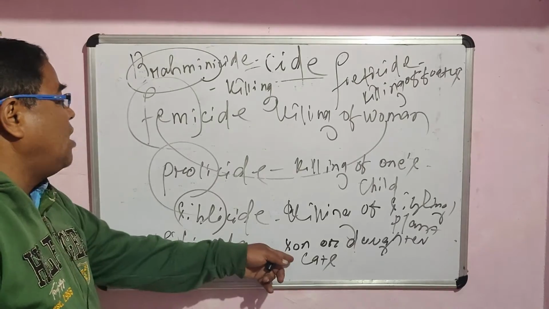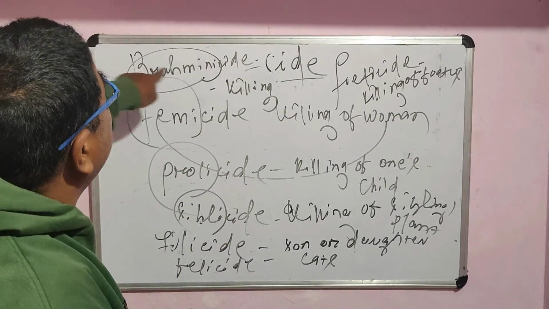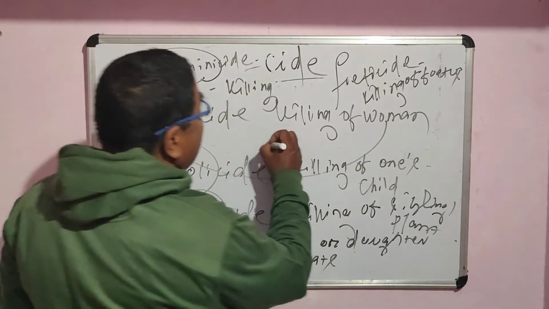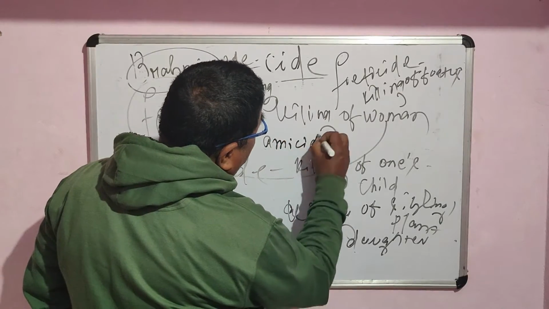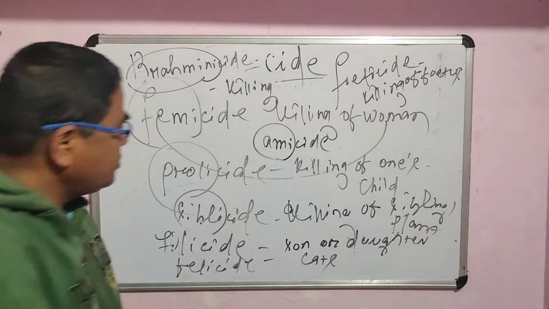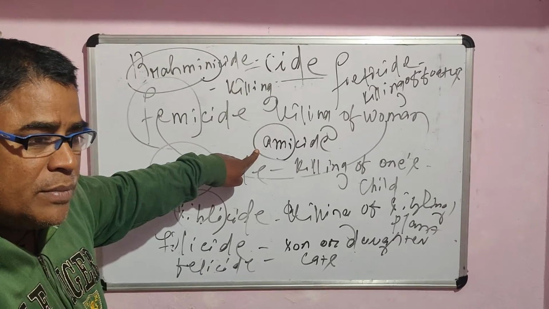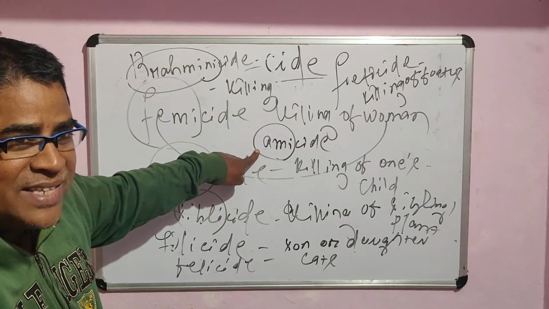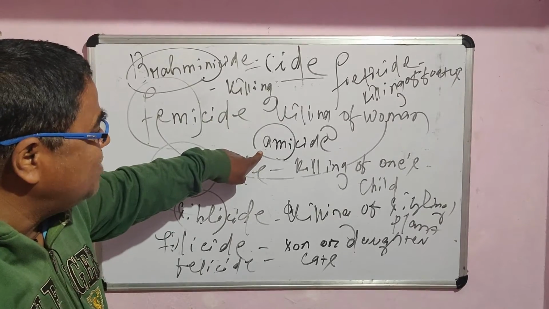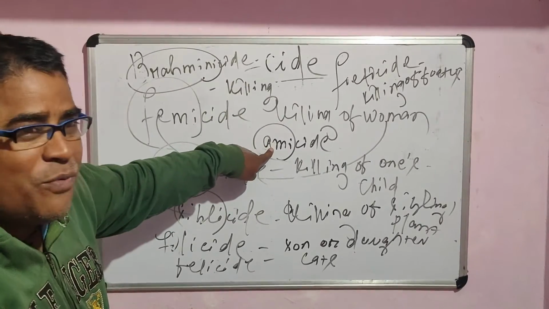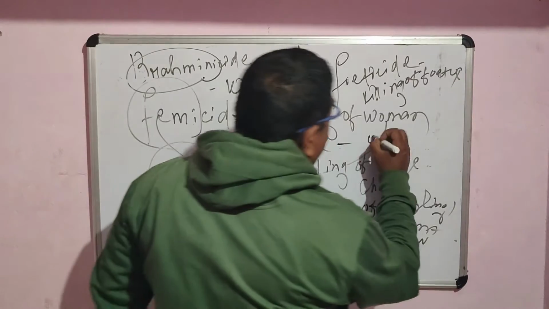Brahminicide is the killing of Brahmins. Another one is amicide, A-M-I-C-I-D. What is the meaning of ami? Remember, if I say I have got very amicable relations with him, amicable means very friendly relationship. That is why ami is related to friend. So killing of one's friend is called amicide.